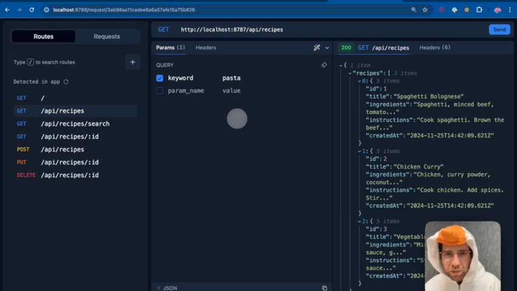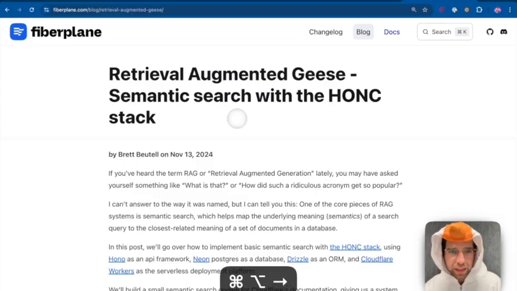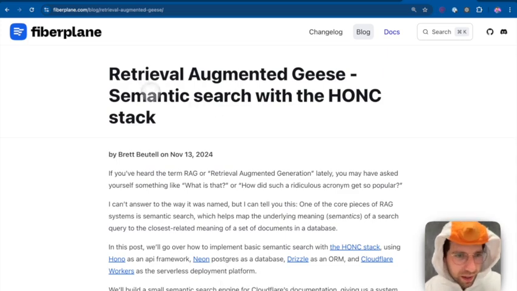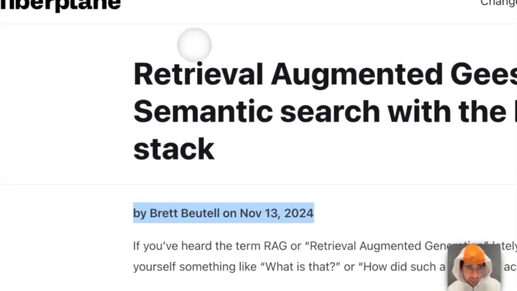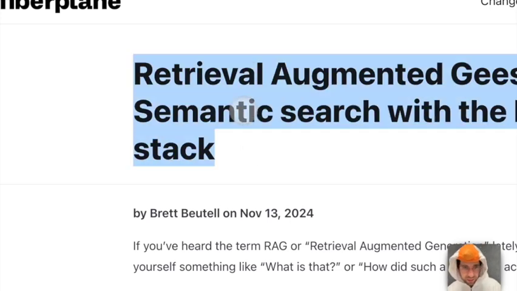In this case, well, okay, I should probably talk a little bit about how that works. Yeah, otherwise this is going to be super confusing. Okay, we're going to talk about that. By the way, this person right here wrote a blog post on the Fiberplane blog about semantic search with the honk stack.